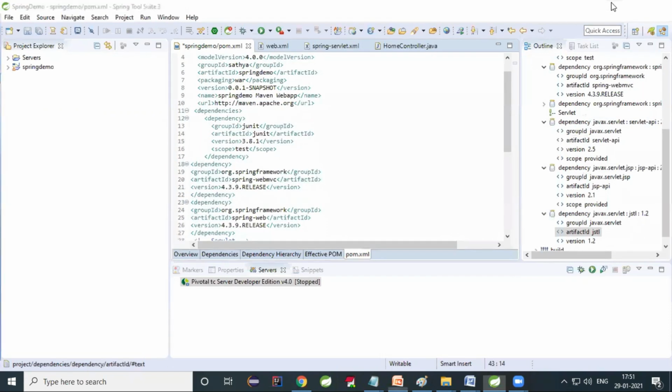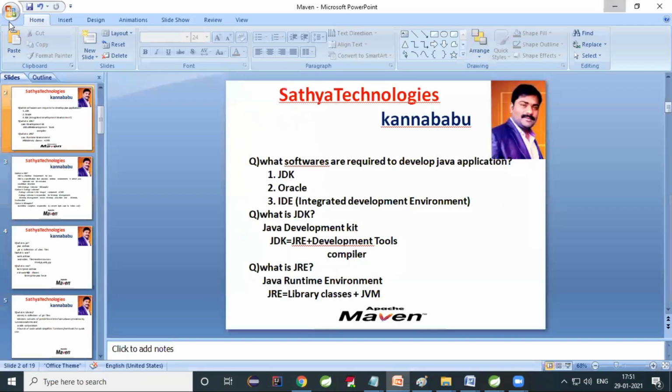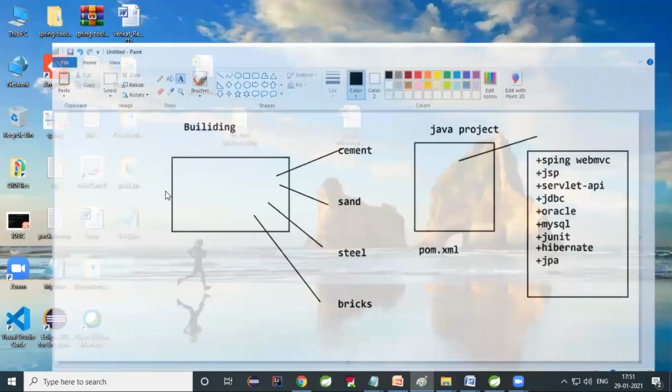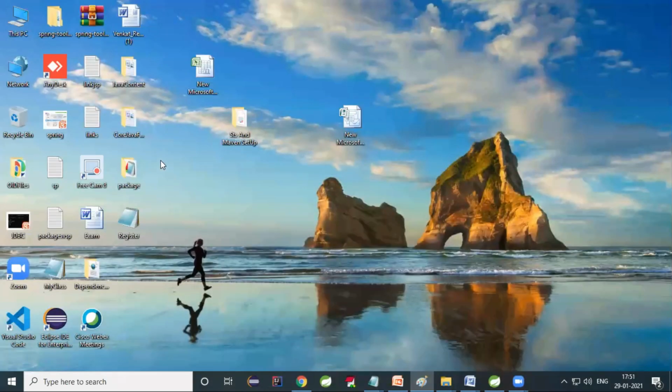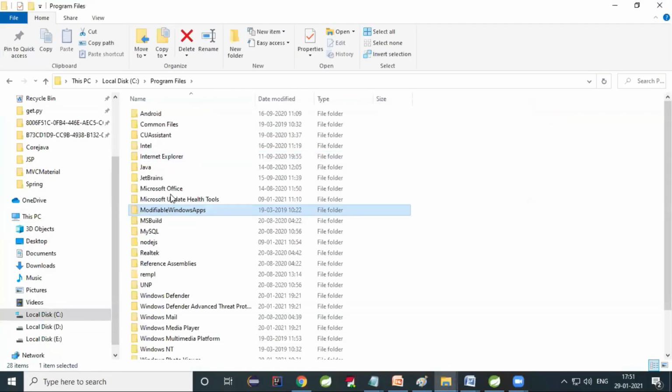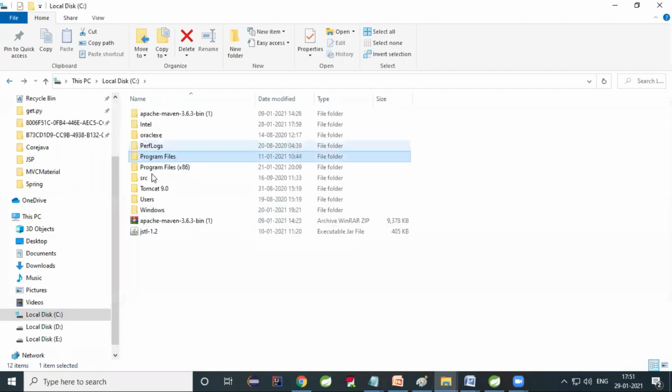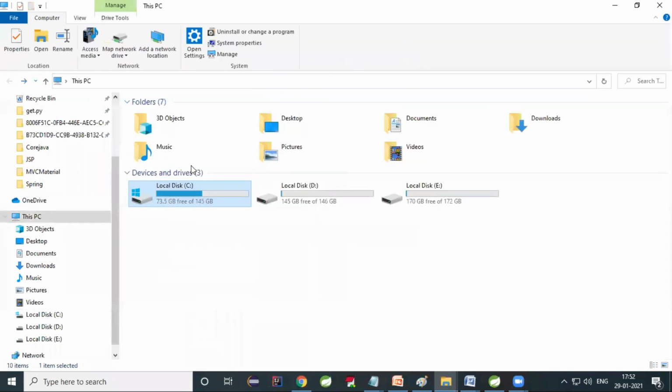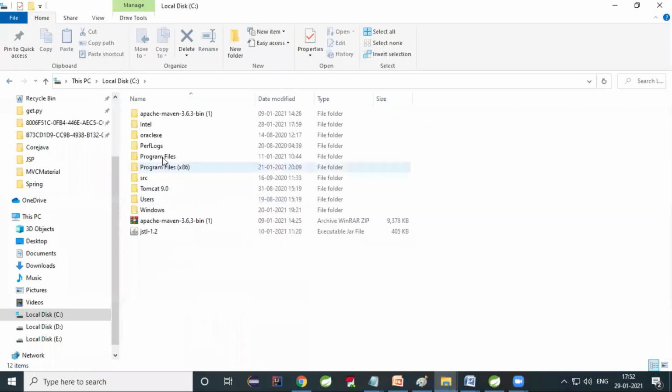If you want, you can see here where your Maven dependencies are available. Local repository. Go to which drive? C drive. There you can see what? Program files. Go to C drive.